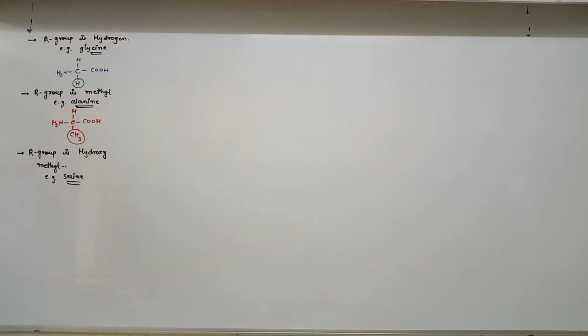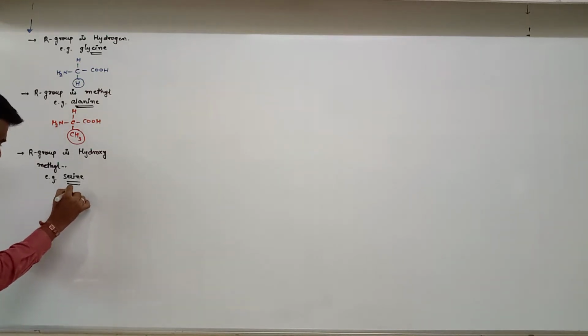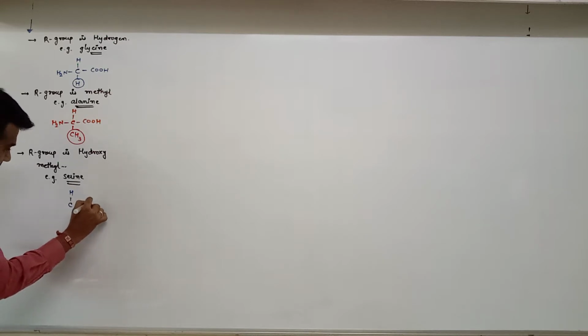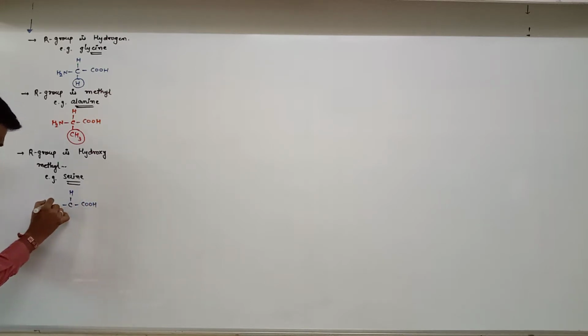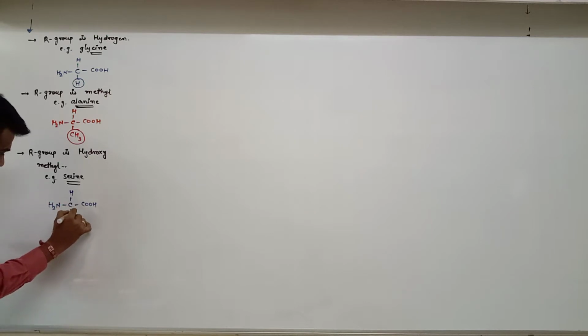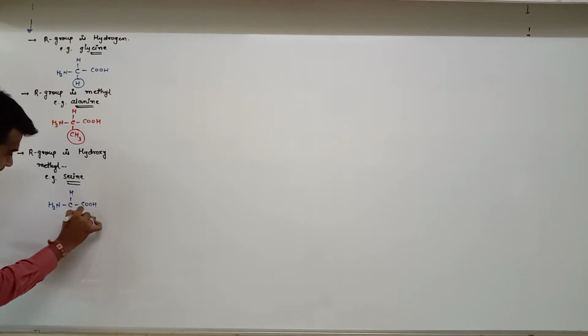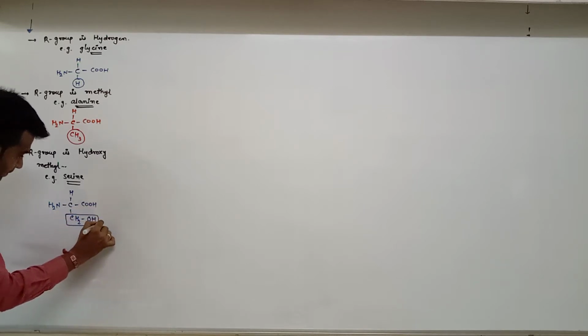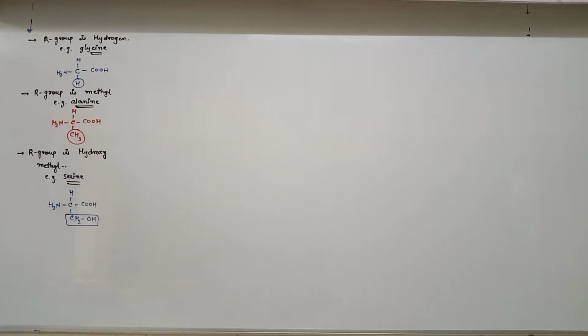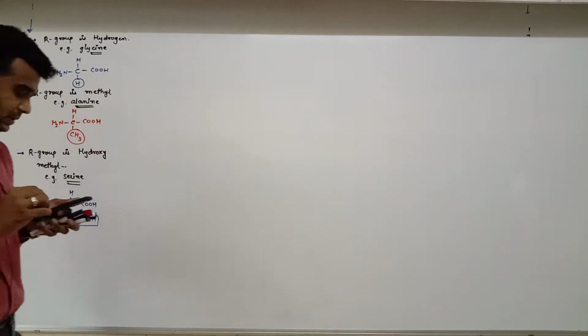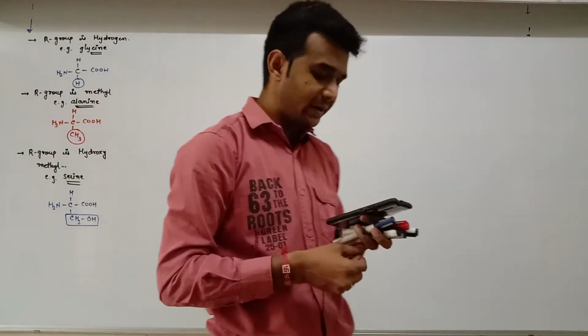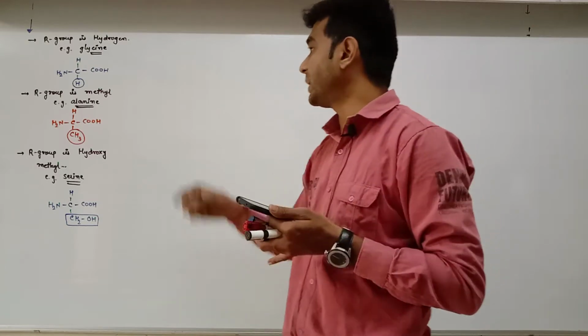Fine. So the structure is like this. Center side carbon, above hydrogen, carboxylic acid group, amino group, and hydroxymethyl is CH2OH. Okay. 3 of the 20 amino acids are shown in diagram 9.1.